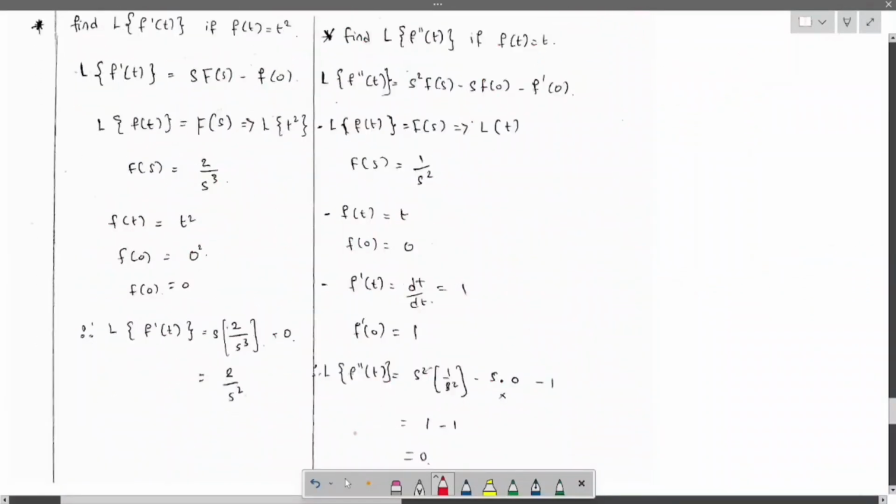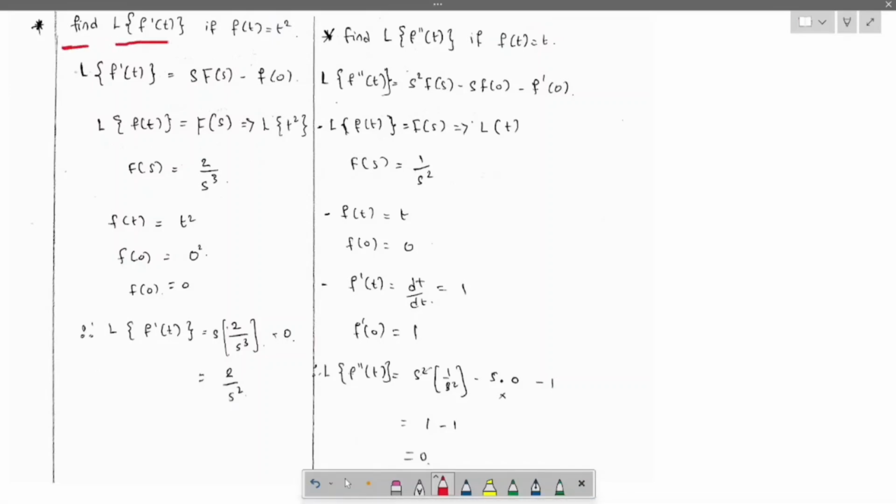Our question is: find the Laplace of f dash of t, if f of t is t square. Laplace of f dash of t, as we just saw, equals s f of s minus f of 0. Here the Laplace of f of t is f of s.